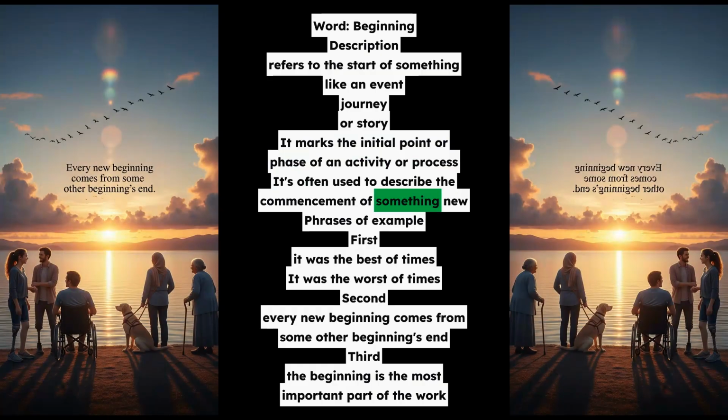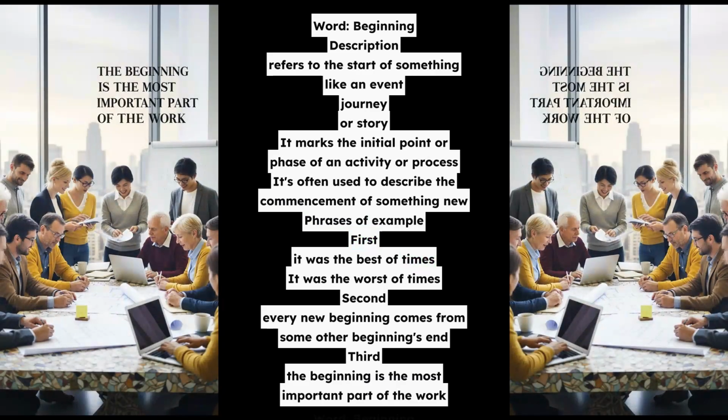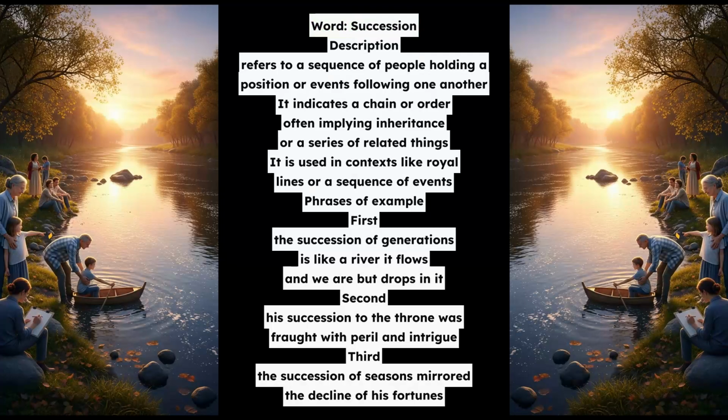Word: succession. Description: refers to a sequence of people holding a position or events following one another. It indicates a chain or order, often implying inheritance or a series of related things. It is used in contexts like royal lines or a sequence of events.